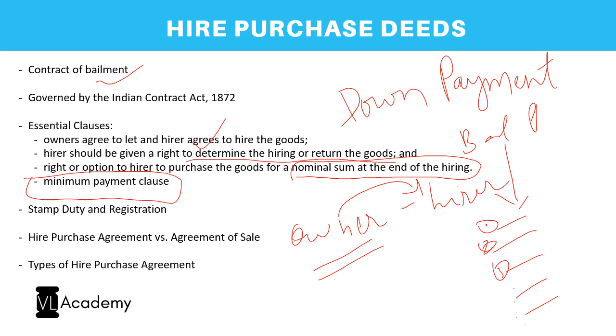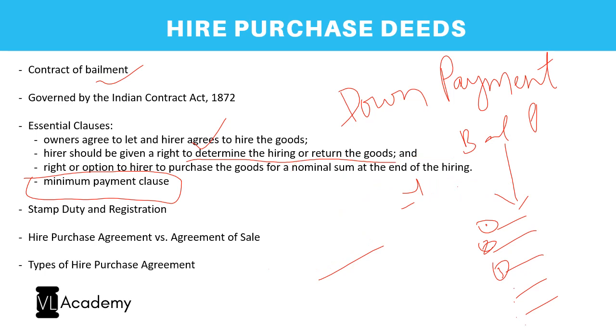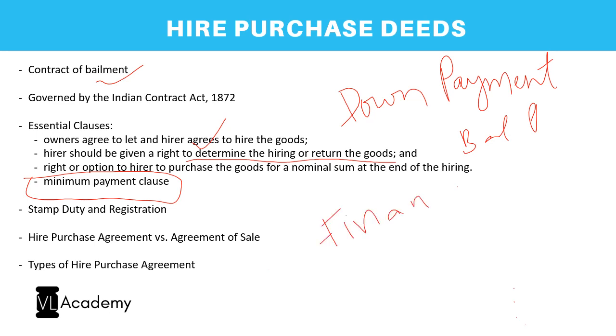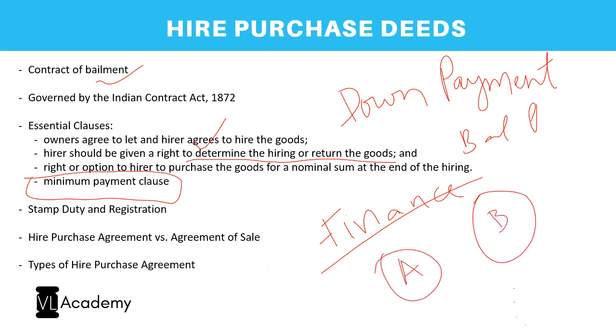And then finally, let us look into the types of hire purchase agreement. The types of hire purchase agreements are two, and it is purely on the basis of finance. Let us say in a case, A is the owner, B is the hirer. A has given the property on hire to B, and now A sells the property to a financer who will buy the property from A and also take this hire purchase agreement and keep it in its name. And this financer will now be responsible to take the payments from B, and also the rest. Usually, the financer will step into the shoes of A. So this is one type of hire purchase agreement.